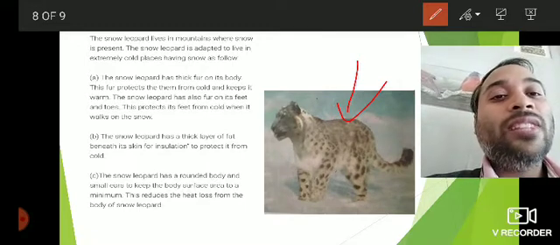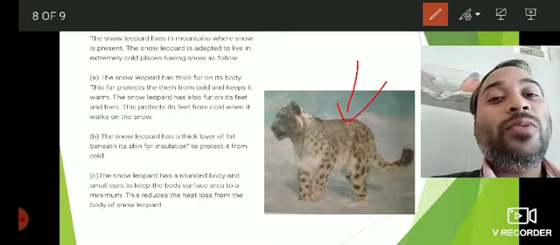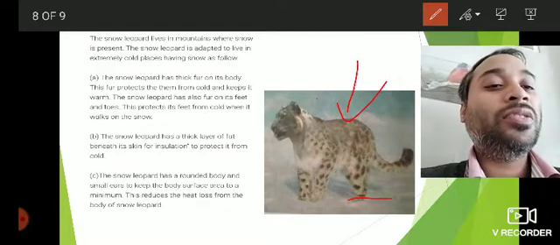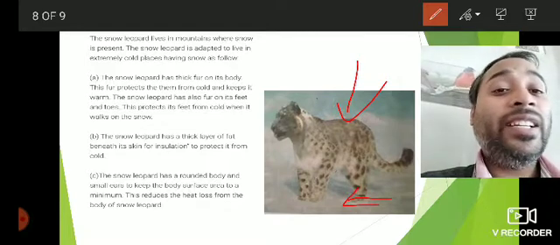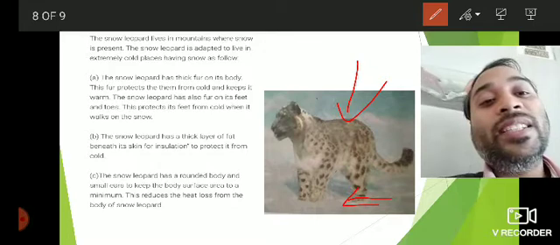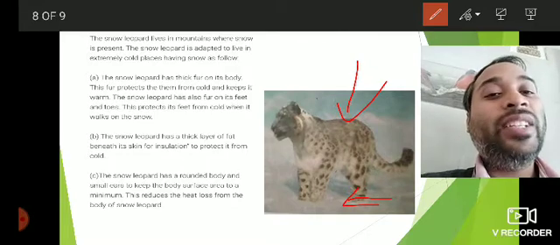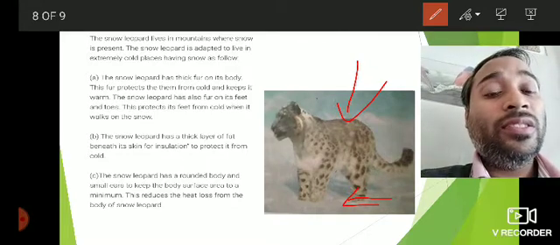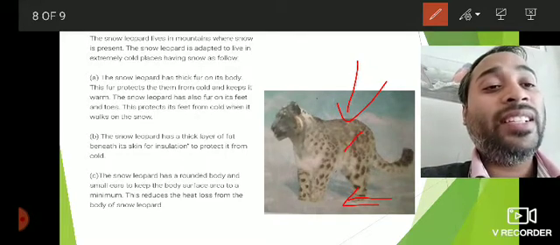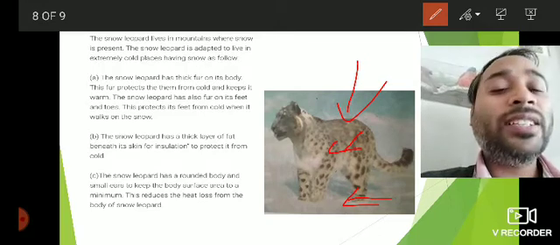Then the leopard has also fur on its feet and toes. This protects its feet from cold when it walks on the snow. Since it walks on the snow, they have fur on their feet as well. The snow leopard has a thick layer of fat beneath its skin for insulation to protect it from cold. So they have also thick layer of fat just beneath the skin that also protects them from cold.